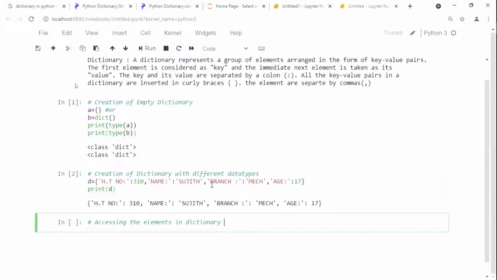Is it clear for you? Hello. Yes, sir. Clear, sir. Shall we move to how to access the elements in the dictionary?